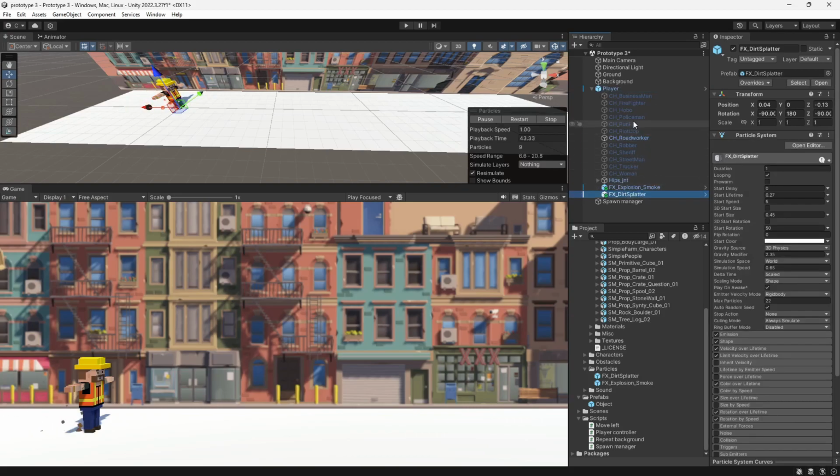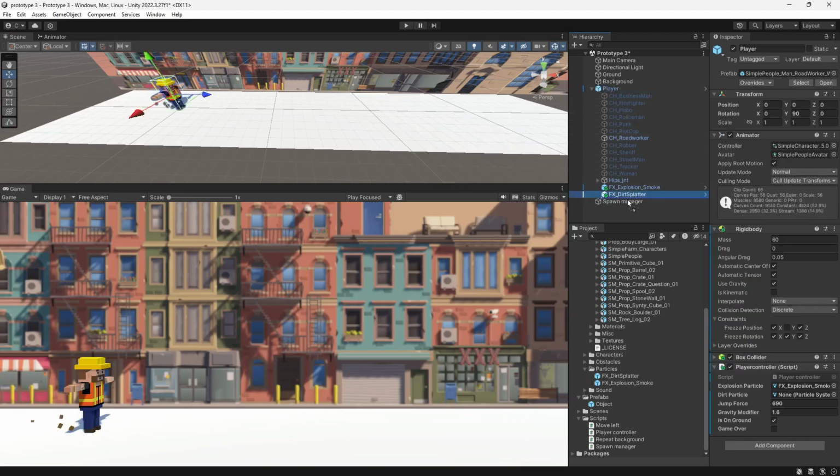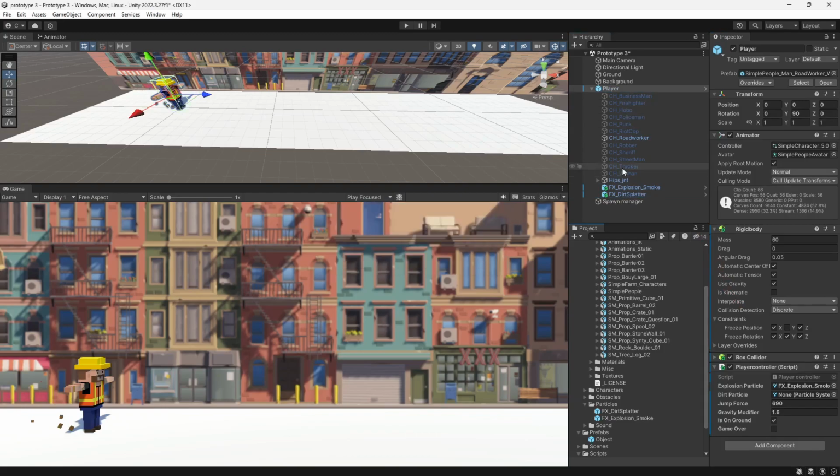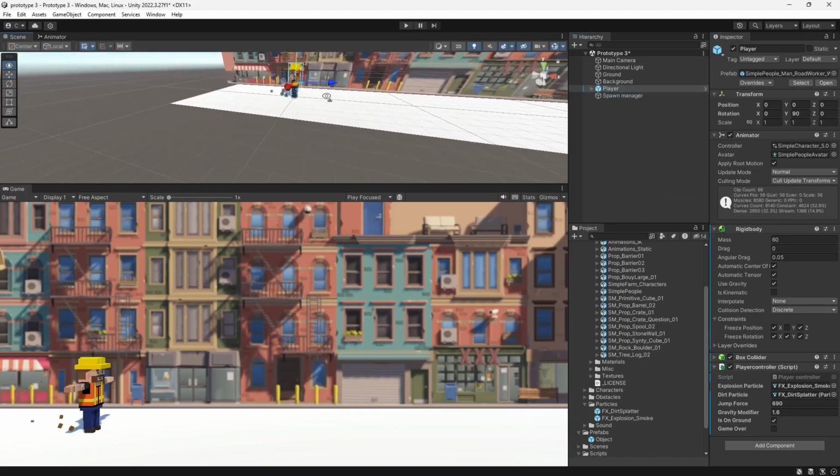Now we are going to go into the player, open the particle up, and then dirt splatter. No, we don't want to open dirt splatter. Go in dirt splatter. Oh, crap. Cancel. And then if you see down here where it says dirt particle, we're dragging dirt splatter into dirt particle. Now it should work.